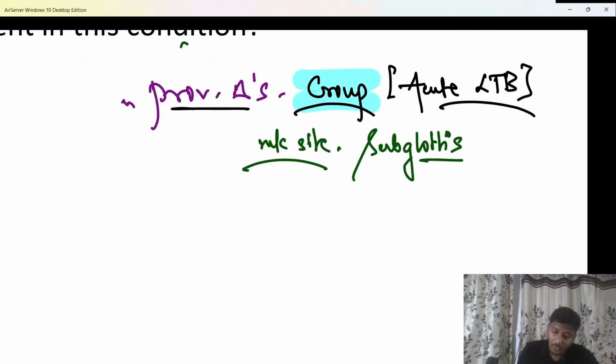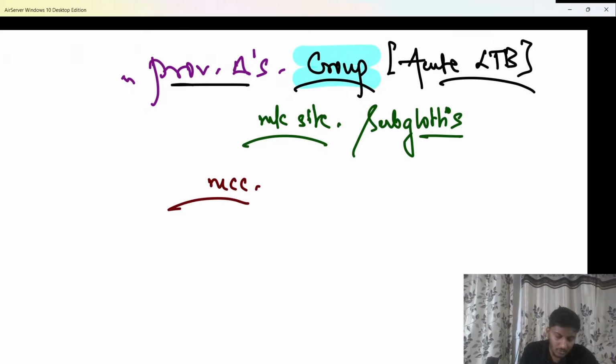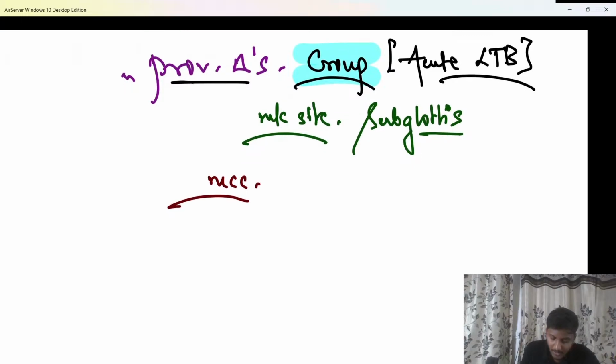Now the most common cause of croup or acute LTB is not bacterial but a viral infection, called parainfluenza. So parainfluenza virus type 1 and type 2 are the reason for causing croup or acute laryngotracheobronchitis in the patient. That has to be remembered.